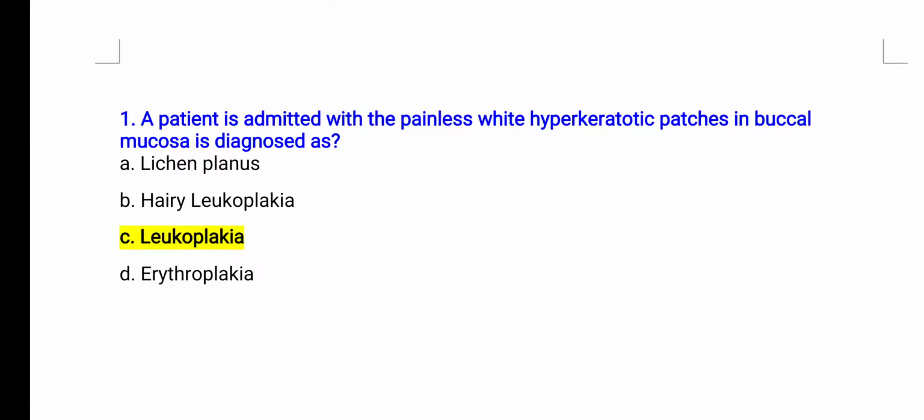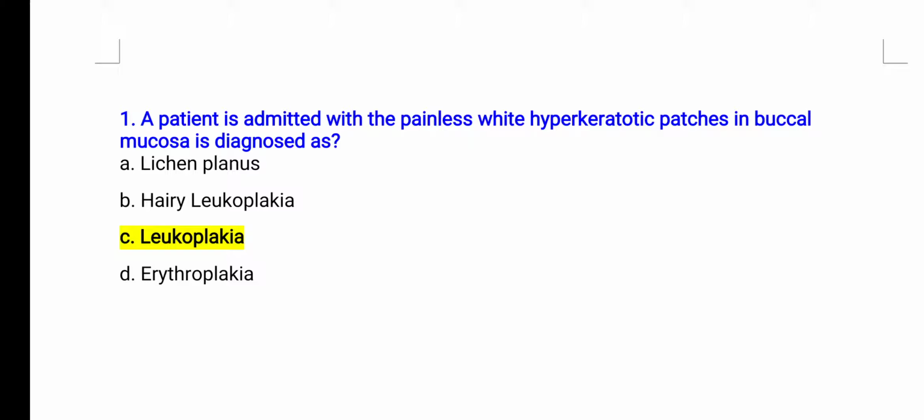Hello everyone. Today I am going to discuss 10 questions of medical surgical nursing with you. So my first question is, a patient is admitted with painless white hyperkeratotic patches in the buccal mucosa. The patient is diagnosed with: option A is lichen planus, option B is hairy leukoplakia, option C is leukoplakia and option D is erythroplakia.